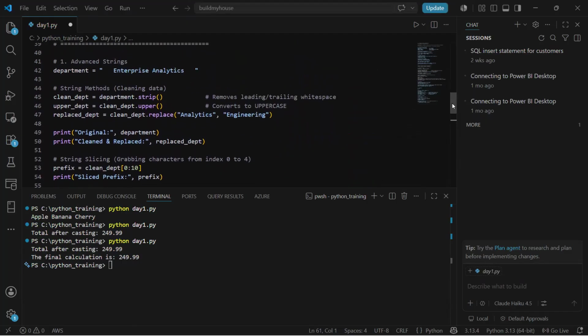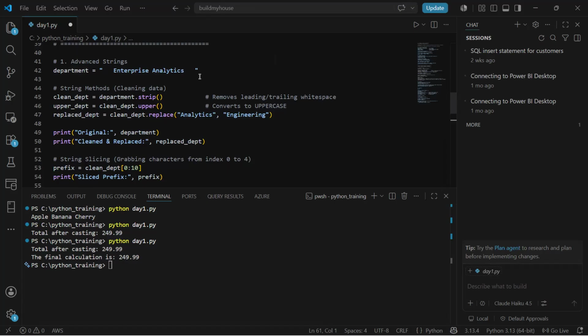In this advanced strings section, first I'm declaring a variable called department, and then I'm passing a value called enterprise string. But you can see that in this value, on the left hand side and on the right hand side, there are some spaces too.